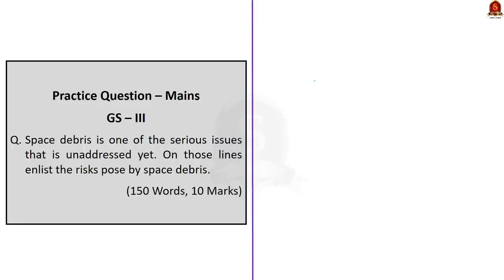And finally, we saw that the reason for such a situation is the increase in space activity. This was due to the commercial launch industry and miniaturized satellites. And finally, we saw the concerns. First is the possibility of collision, then we have financial losses, then operational losses, and also economic losses to the countries. So with these points in mind, now let us move to the next discussion.